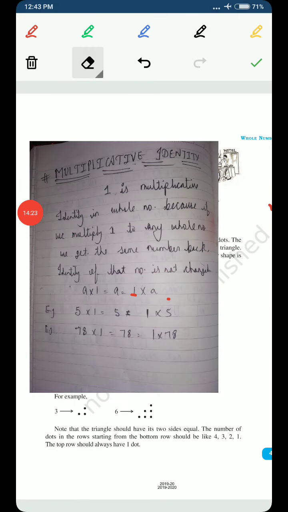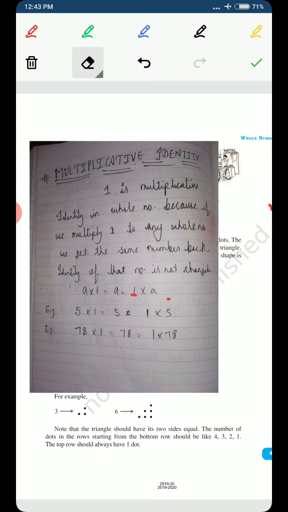If you are well aware of this rule, then it's very good. But if you are not aware of this rule, then you must keep it in your mind and note this down right now in your notebook, that if we multiply any number, whether it is a positive number, a negative number, or a fraction, by 0, the answer is always 0. Any number multiplied with 0 becomes 0.